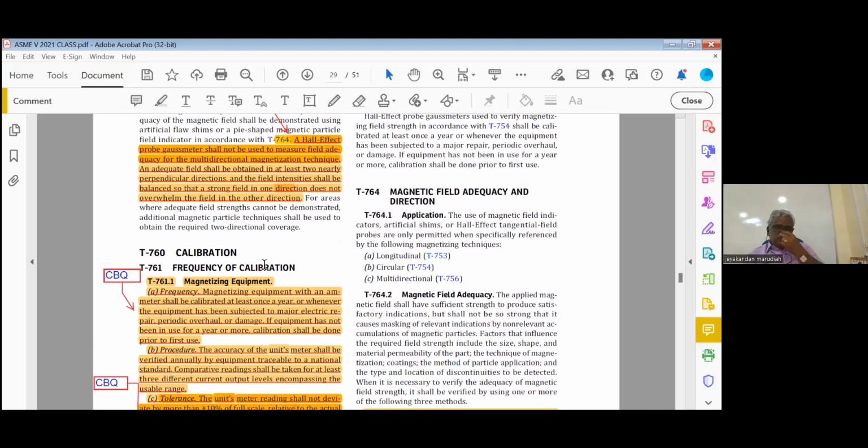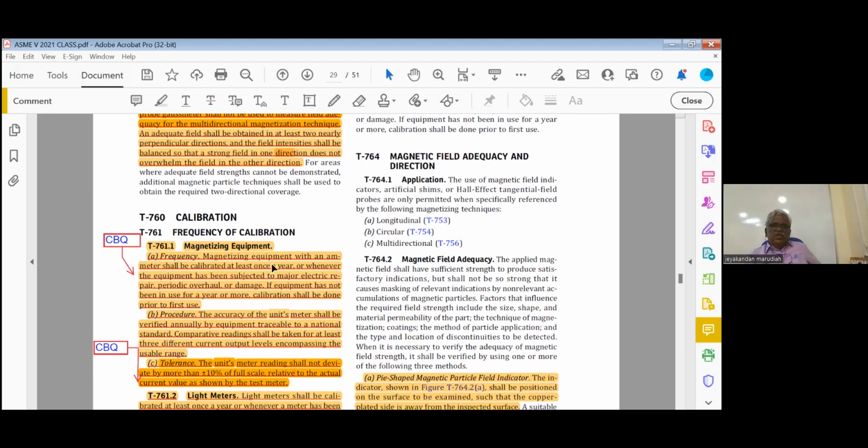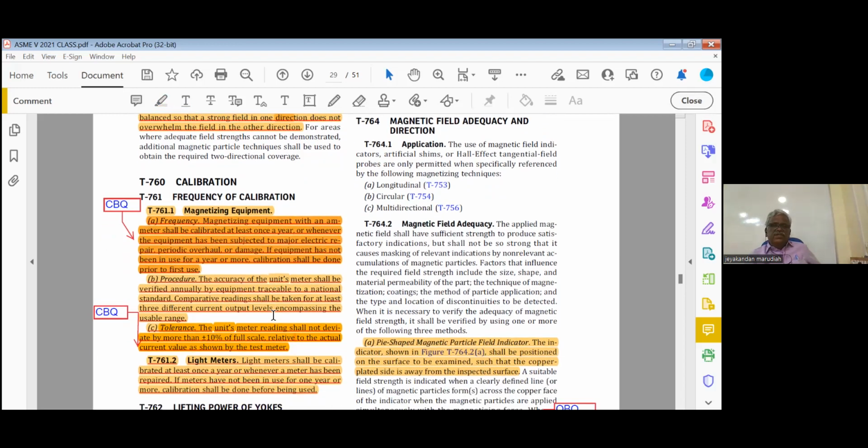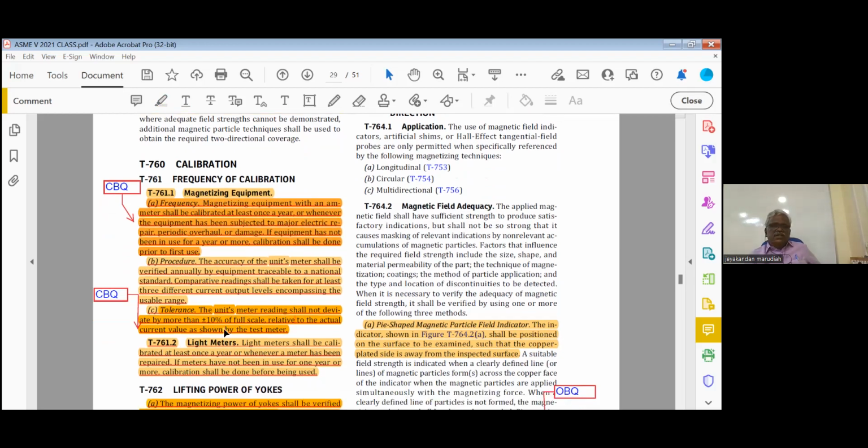This frequency, this is also closed book. Magnetizing equipment with an ammeter shall be calibrated at least once a year, or whenever the equipment has been subjected to major electrical repair. So every year we have to calibrate the ammeter. Which standard do you have to use? National standard. That is the next paragraph. The accuracy of the unit meter shall be verified annually by equipment traceable to a national standard. And the tolerance: the unit meter reading shall not deviate more than plus or minus 10%. That is a closed book question.